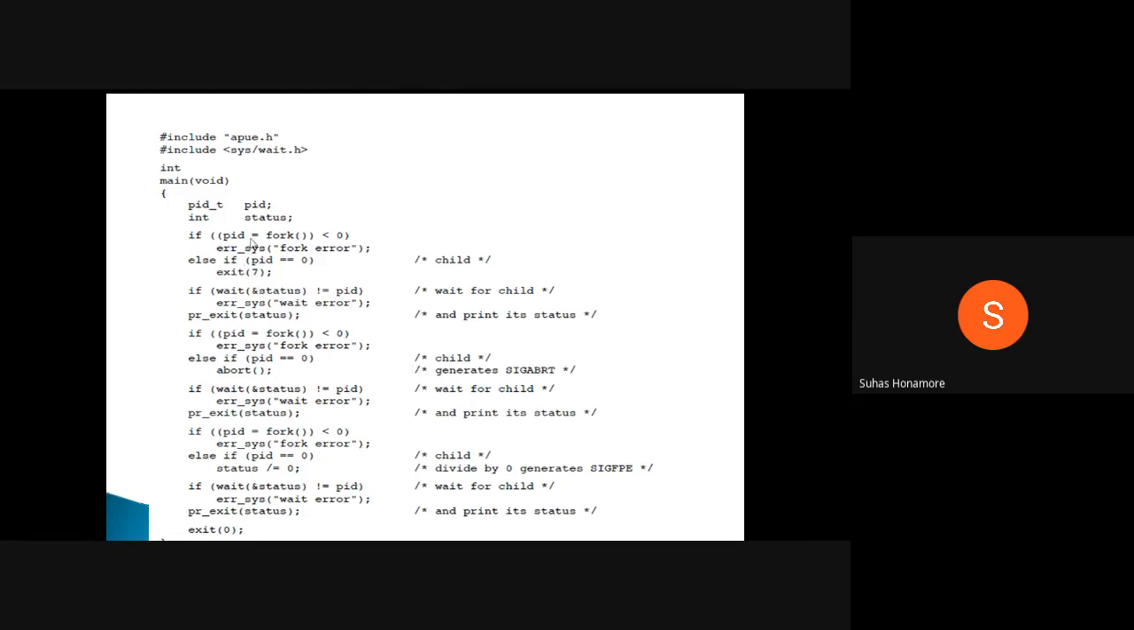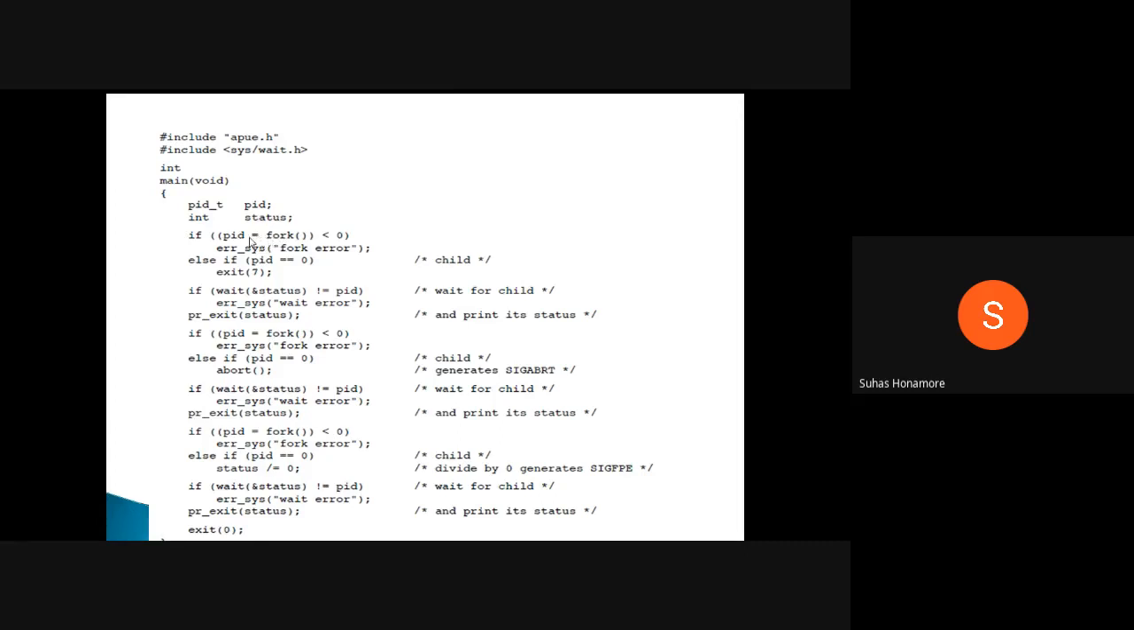First, what we are doing is pid = fork(). We are assigning the fork value to the PID, and we are checking for less than 0. If it is less than 0, it was not successfully executed, so it will print a fork error. If it is successfully executed, there will be two processes. The first one will be the parent, the second one will be the child. For the parent process, fork will return the PID of the child, and for the child process it will return a 0.